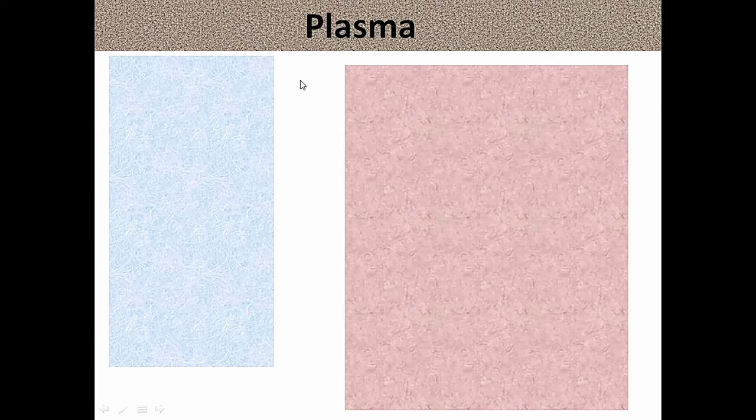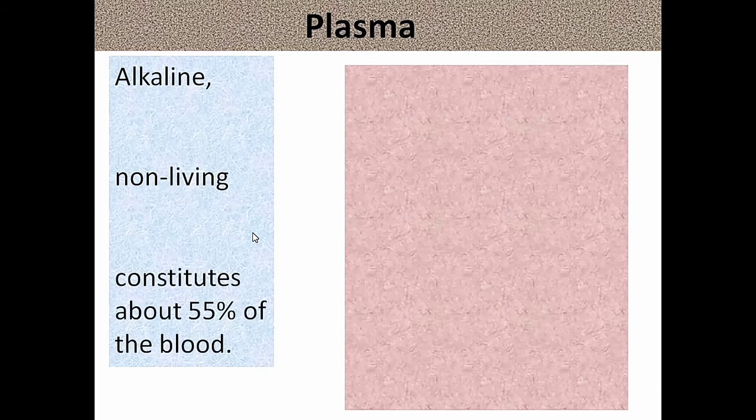Plasma is the liquid part of blood. It is alkaline in nature. What is the opposite of alkaline? Acid. It is alkaline in nature and it is a non-living part. Plasma forms 55% of the blood. Plasma is an alkaline non-living fluid. It constitutes about 55% of the blood.